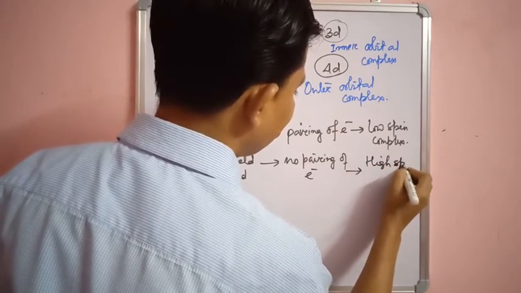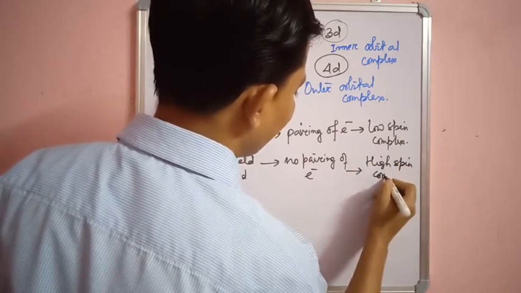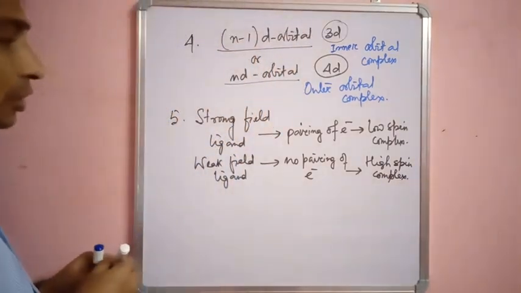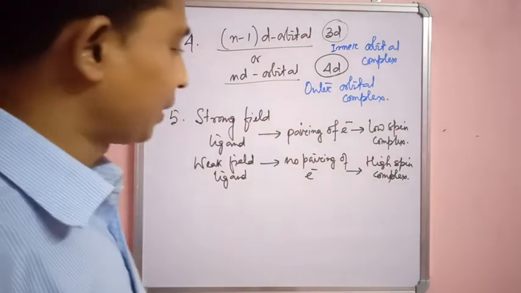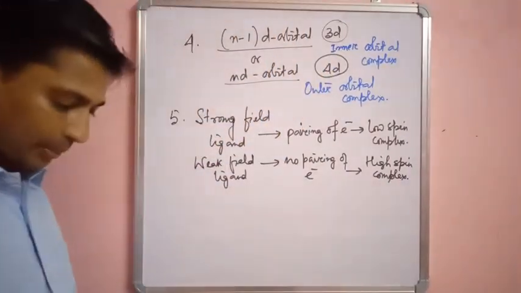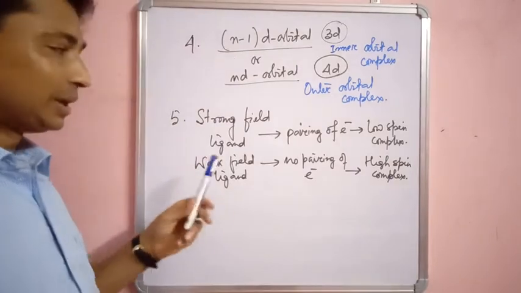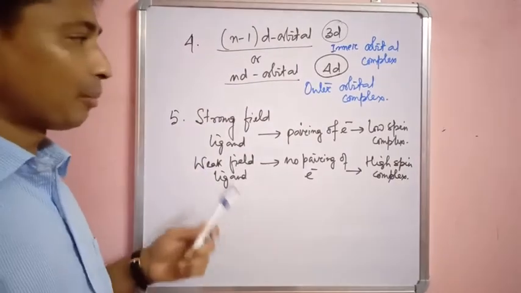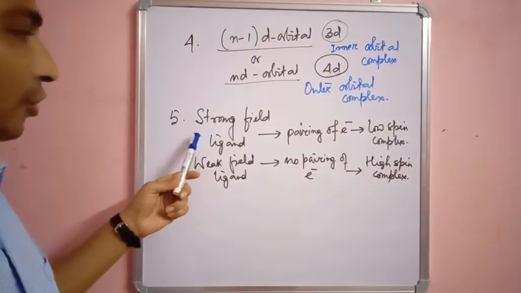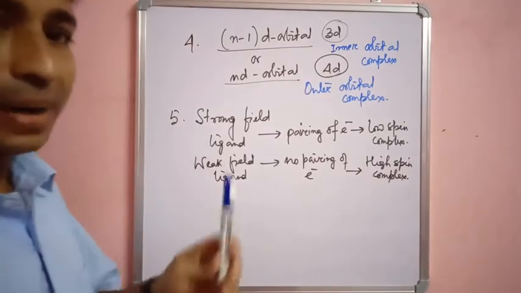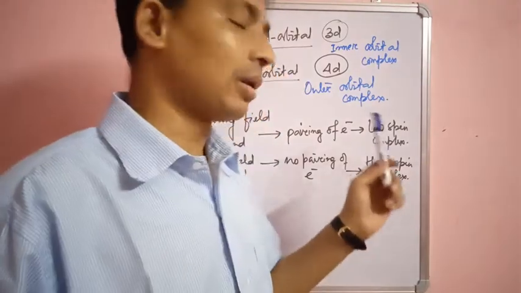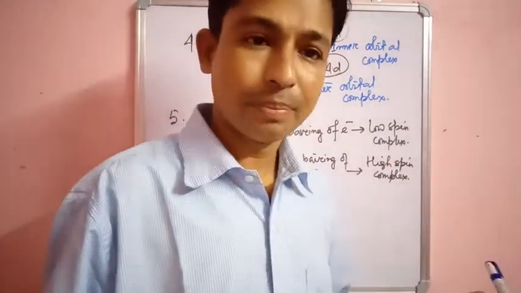So this is an important deciding factor for a coordination complex, because if the ligand approaching the central metal atom is a strong field ligand, then there will be pairing of electrons in the d orbital of the central metal atom, and that complex will be a low spin complex.